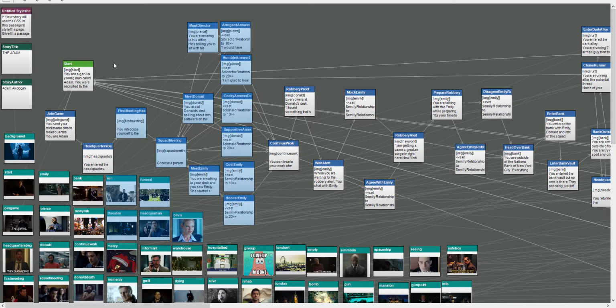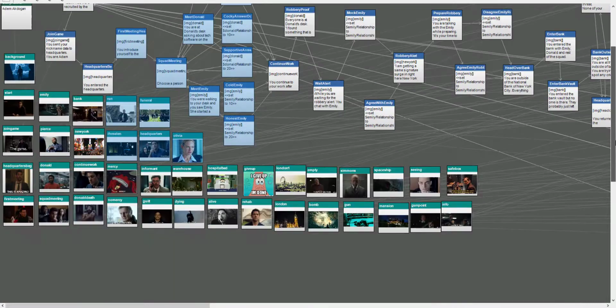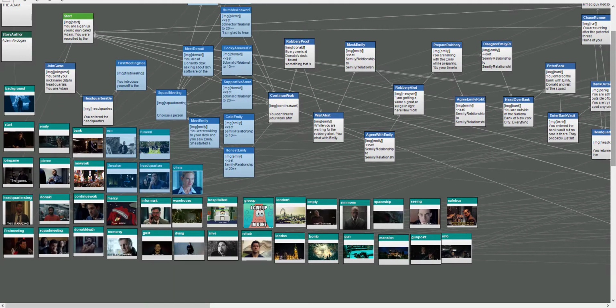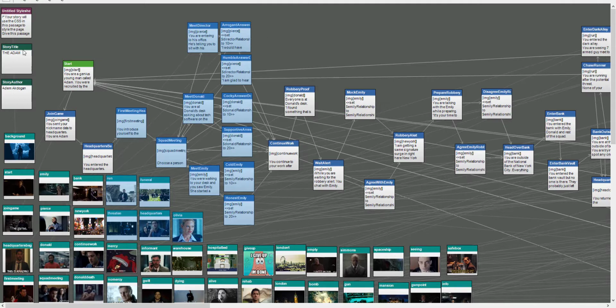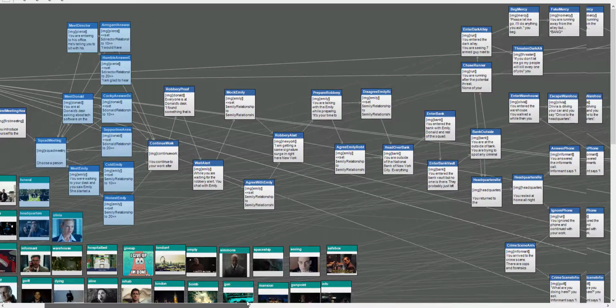These are the GIFs. I use GIFs because I need interactive visuals that are moving on the screen. You can see my CSS, you can see the story title, you can see the author, you can see this is the character passages. These are the character relationship passages that are important in the future of the story. You can see the forward of the story.